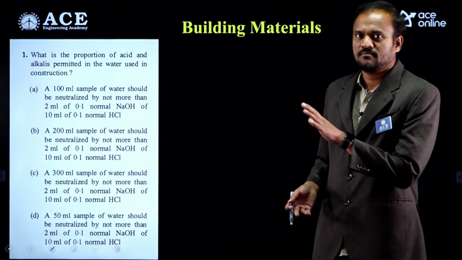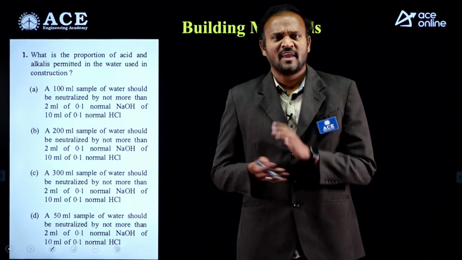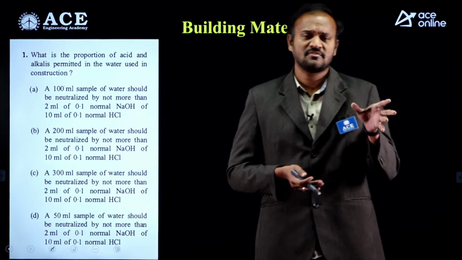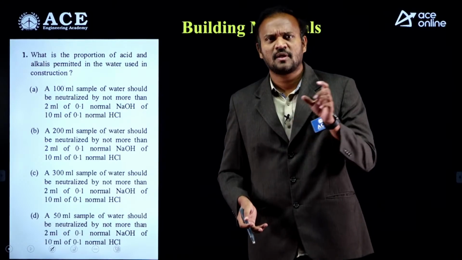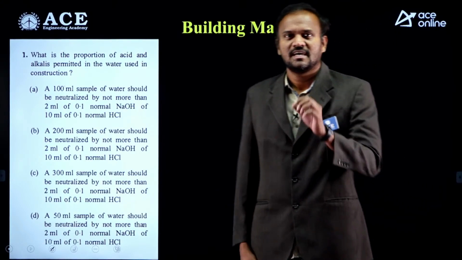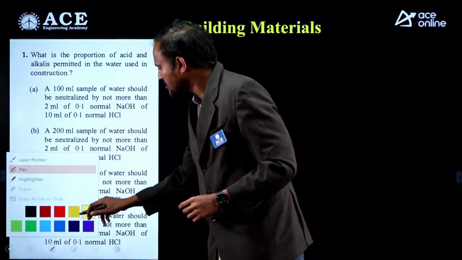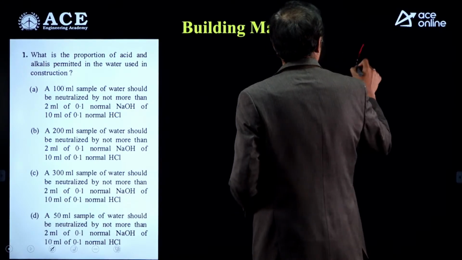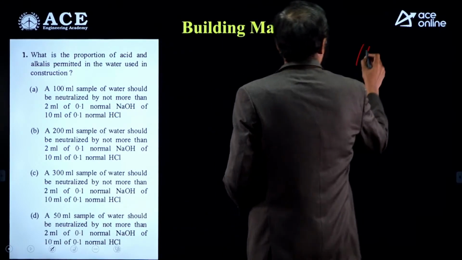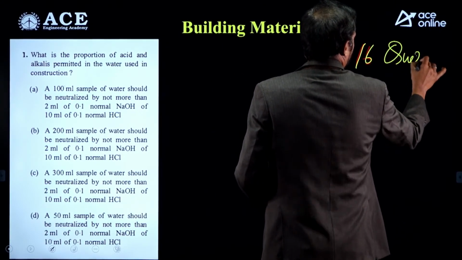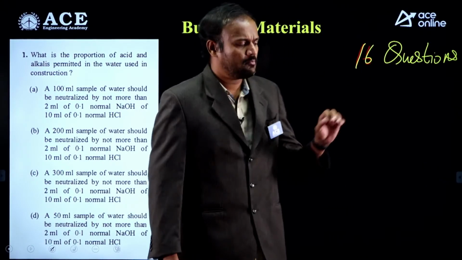Regarding building materials, we have seen in the question paper that we have 16 questions. This is as per the usual pattern. Every year from building materials there are around 10 to 12% questions. This year, in total we have 16 questions from building materials.